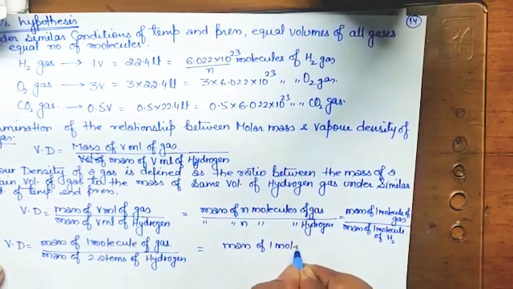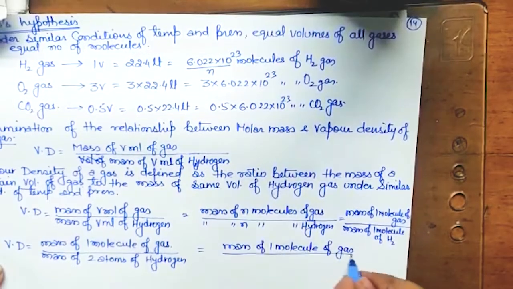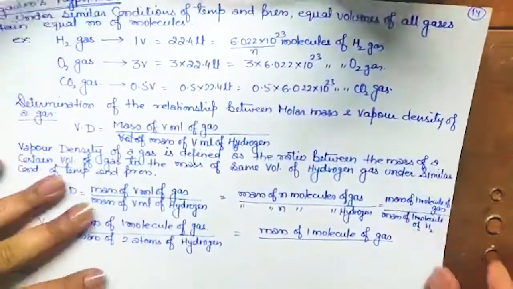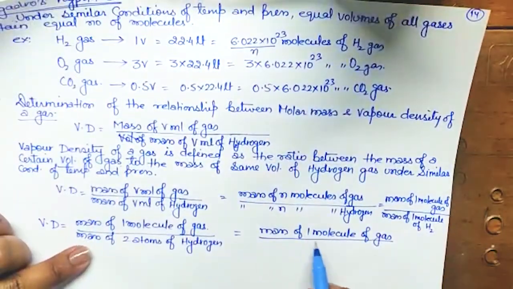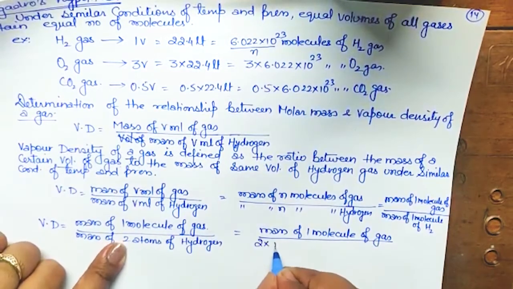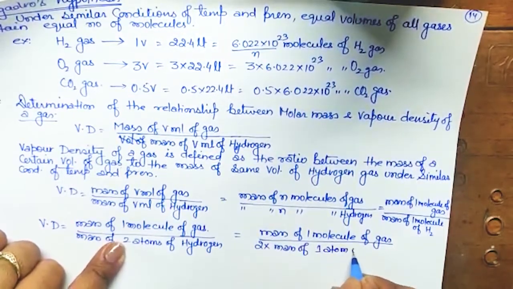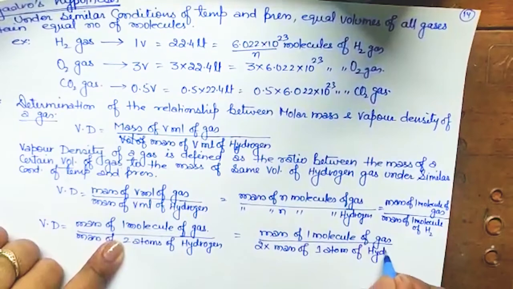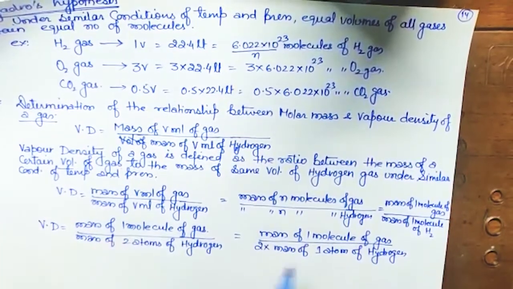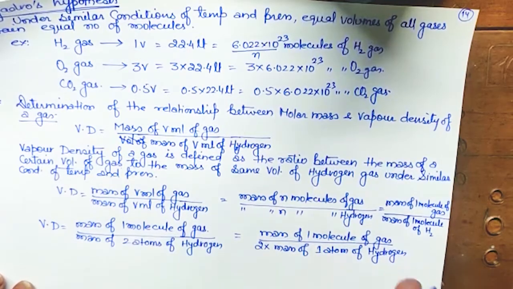So in the next way I am writing mass of 1 molecule of gas. This derivation also won't be asked. So don't panic so much if you are not getting it. So this is mass of 1 molecule of gas, and here 2 atoms of hydrogen. So can I write 2 into mass of 1 atom of hydrogen? Yes, we can write, because whatever the mass of 1 atom multiplied by 2, you will get the 2 atom mass, isn't it? Like this.